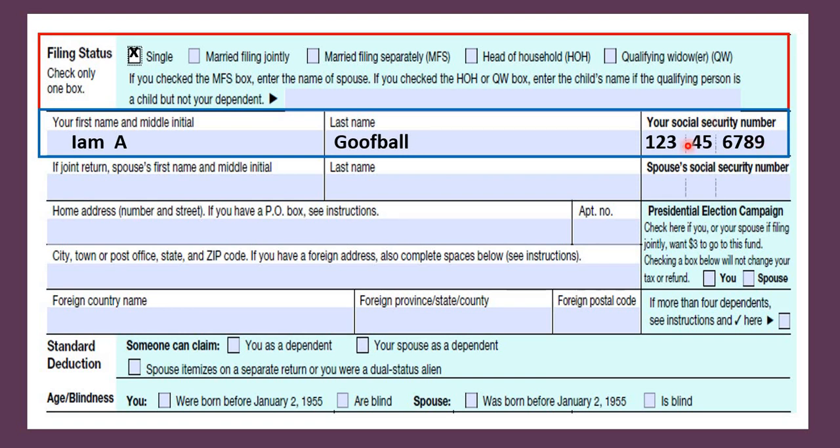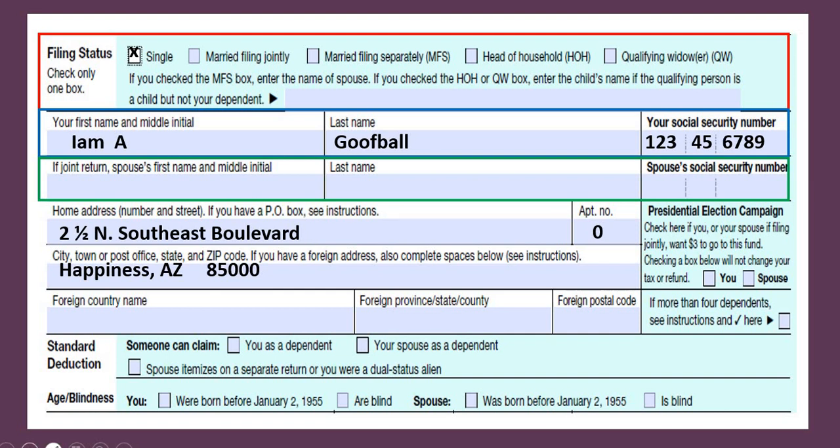All right. Now we're going down to the next line. So we got the green box around this next line. What information do I need to put on this line? Correct. Nothing, because he's filing single. And so now we just need to start putting in his address. So we're at 2.5 North Southeast Boulevard. I'm in apartment 0. And then we're in Happiness, Arizona.